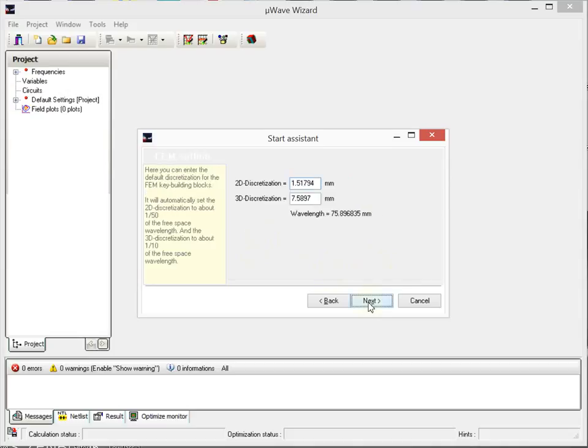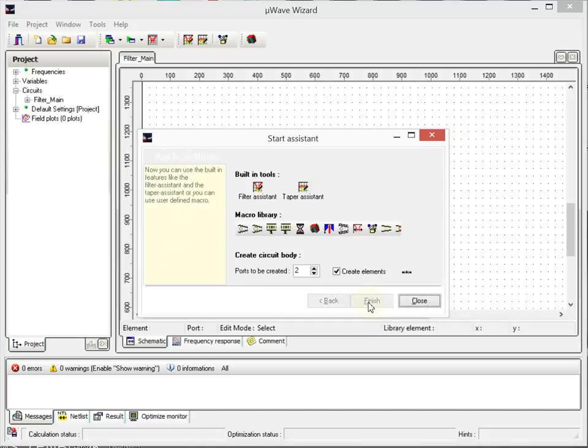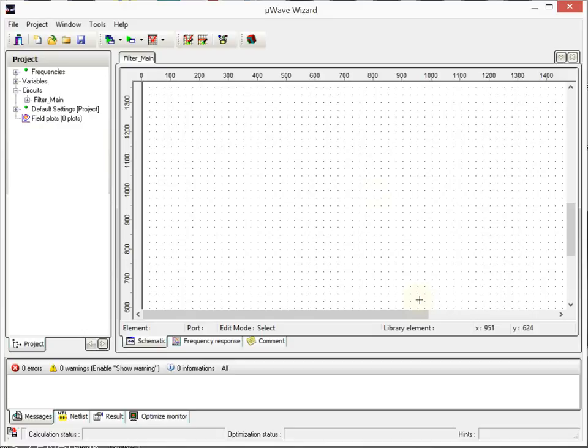For the 2D FEM elements or the 3D FEM elements, if you use one, we need some meshing. And he calculates a good starting point. We keep this. So now we are finished already. He shows some tools and macros to build some elements or bigger constructions. Not at the moment, we don't need it.